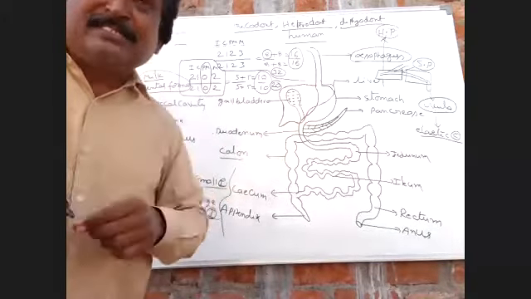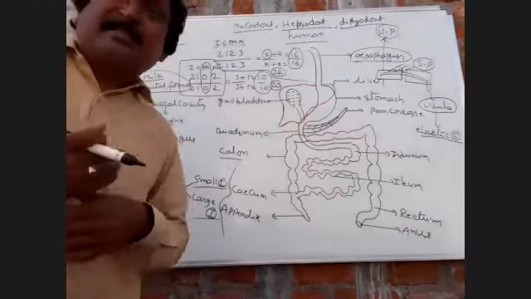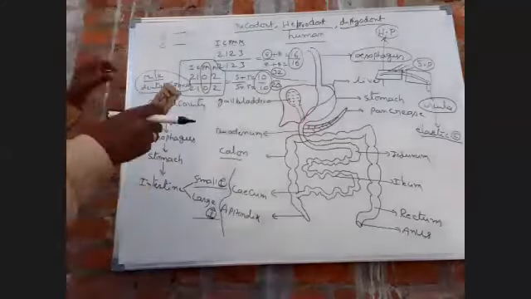Okay. Tongue is present. On the tongue, three types of papillae are present. Come to the tongue.